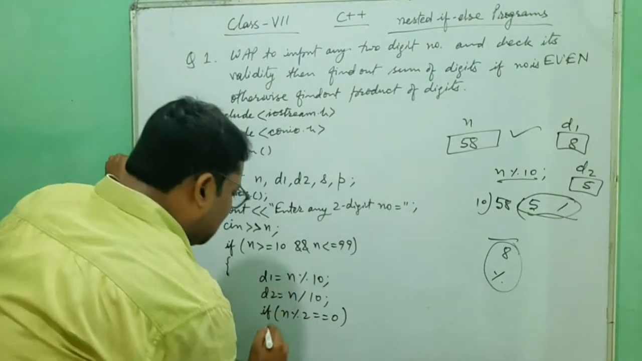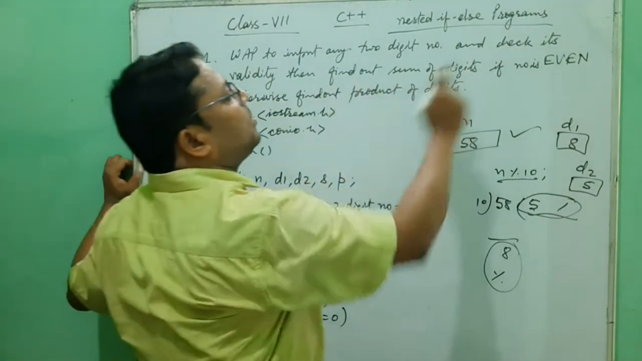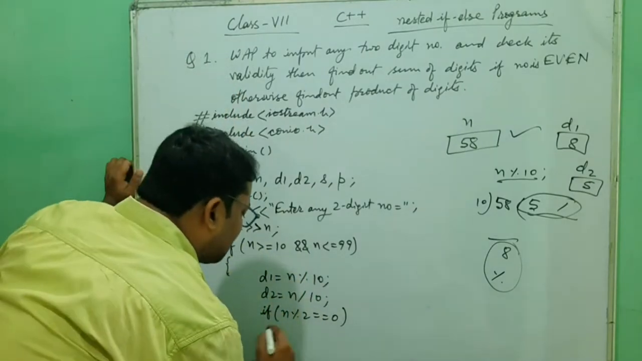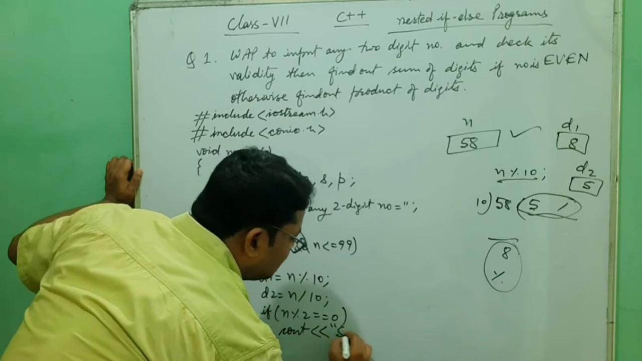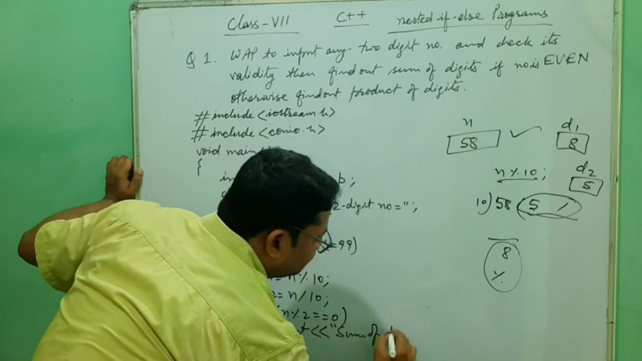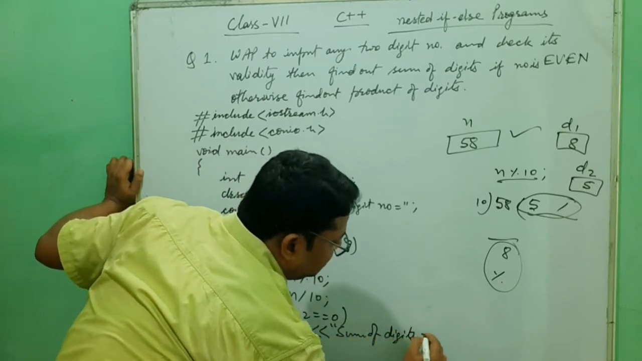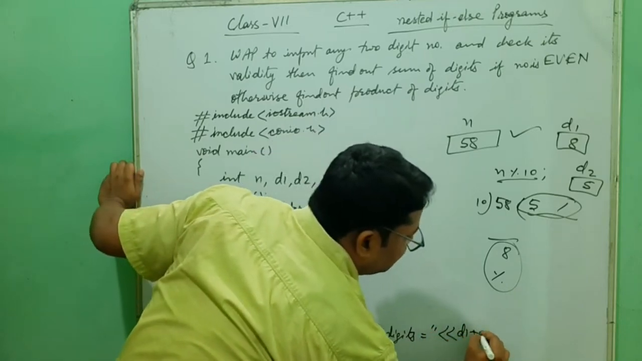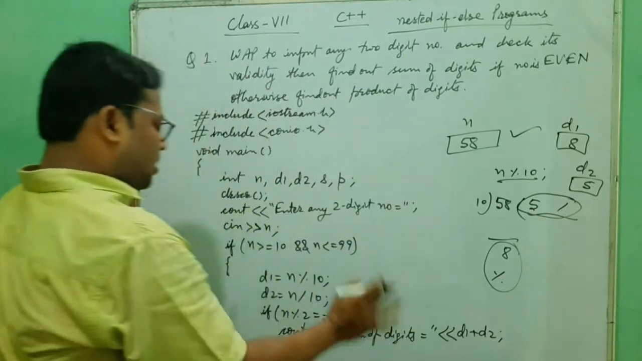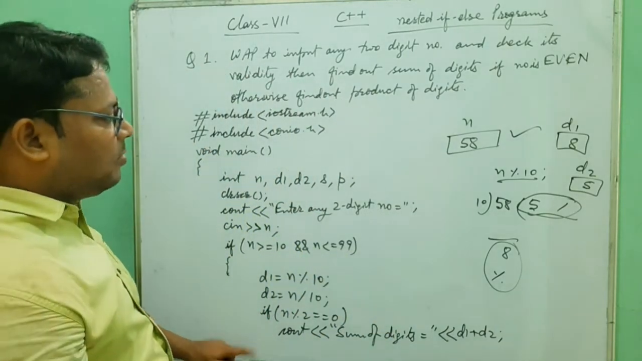So if the number is even, then we have to find the sum of digits. You have to display here the sum of digits. Directly you can write cout sum of digits is equal to, and directly you can put here d1 plus d2. Okay, so directly. Now that one else part will be of this.